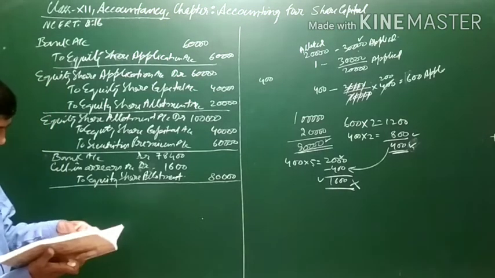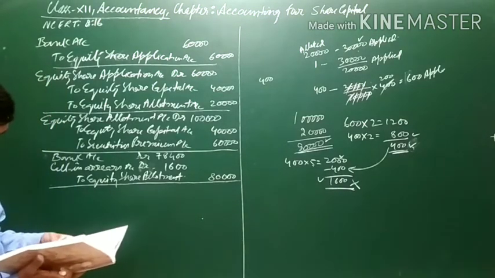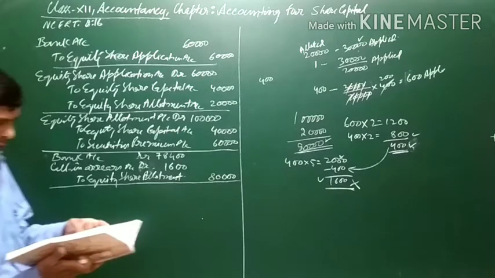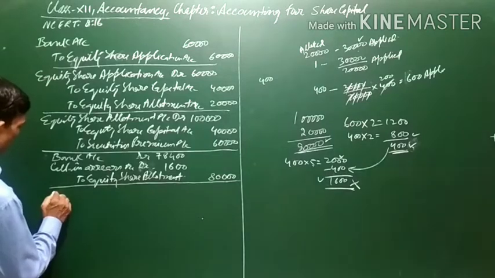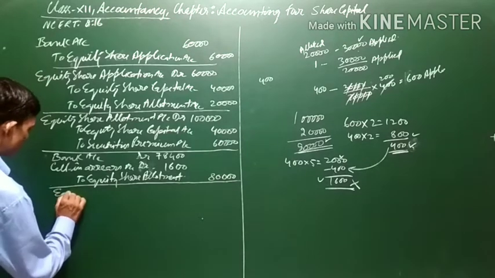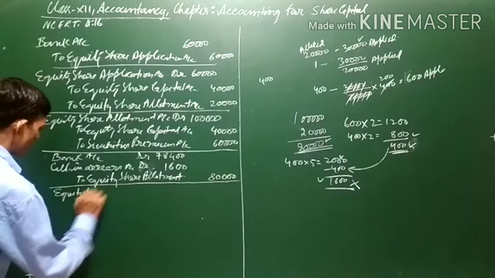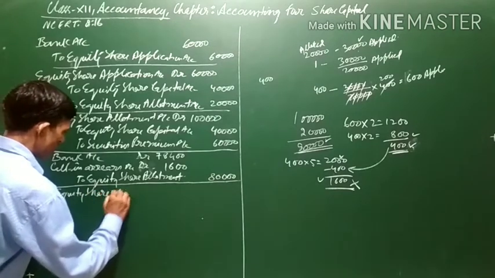Now let us come to the first call. Again, the first call will be made, and 3 rupees is the first call, on 20,000 shares at the rate of rupees 3 each. The entry will be equity share first call.